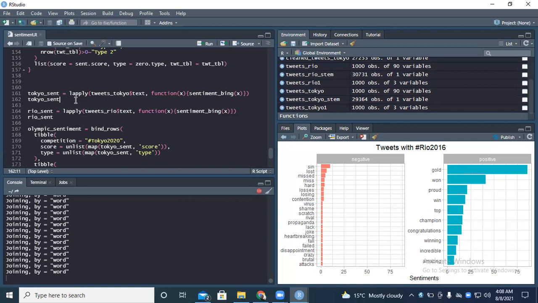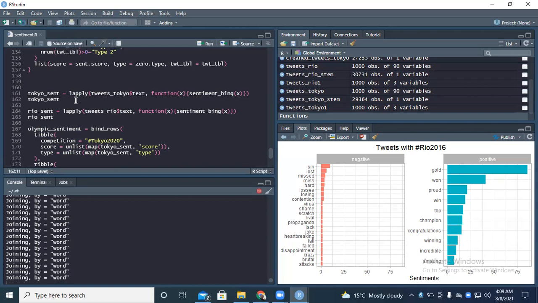We've noticed that in terms of counts of positive words, we have them reduced in number. The positive words were more last time compared to now. Then again, we found the negative words were really tying a lot in Rio 2016 compared to this time round.